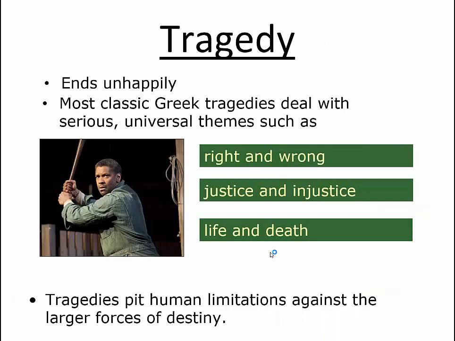There are two main types of dramas. One is a tragedy, and one is a comedy. A tragedy usually ends unhappily. Most Greek tragedies deal with very serious universal themes, such as right and wrong, justice and injustice, and life and death. Modern tragedies do as well. Many tragedies focus on human limitations against a larger force, such as destiny.